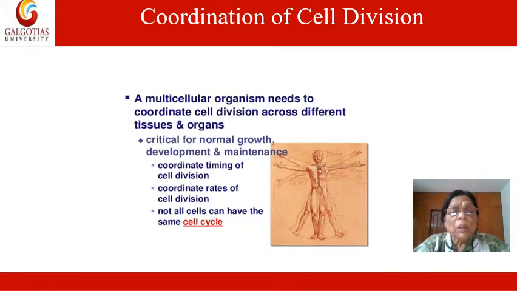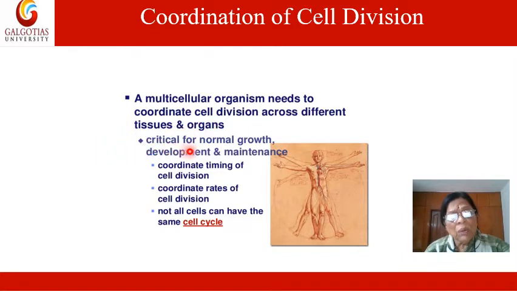This slide is showing how cell division is coordinated. A multicellular organism needs to coordinate cell division across different tissues and organs.